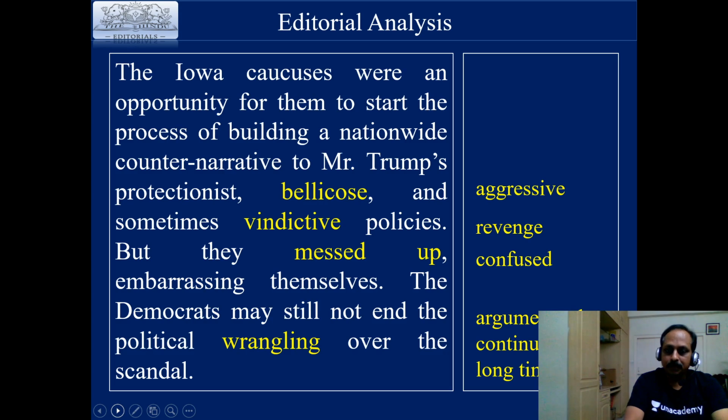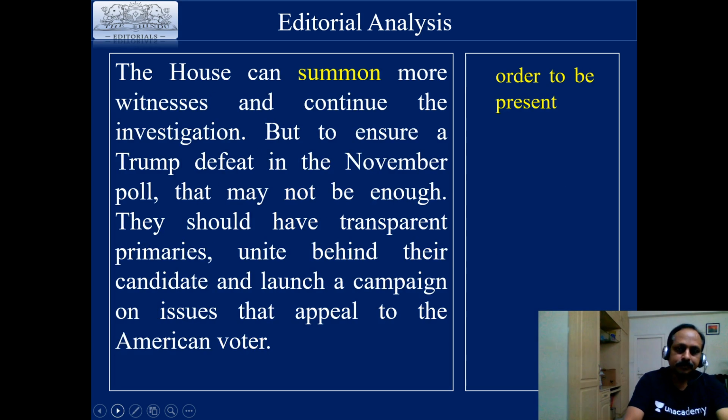But they messed up. Mess up means to create a problem. Here I have given the meaning confused. They messed up, embarrassing themselves. The Democrats may still not end the political wrangling over the scandal. Though the President was acquitted, the Democrats may not stop wrangling over the scandal. Wrangle means an argument that continues for a long time.